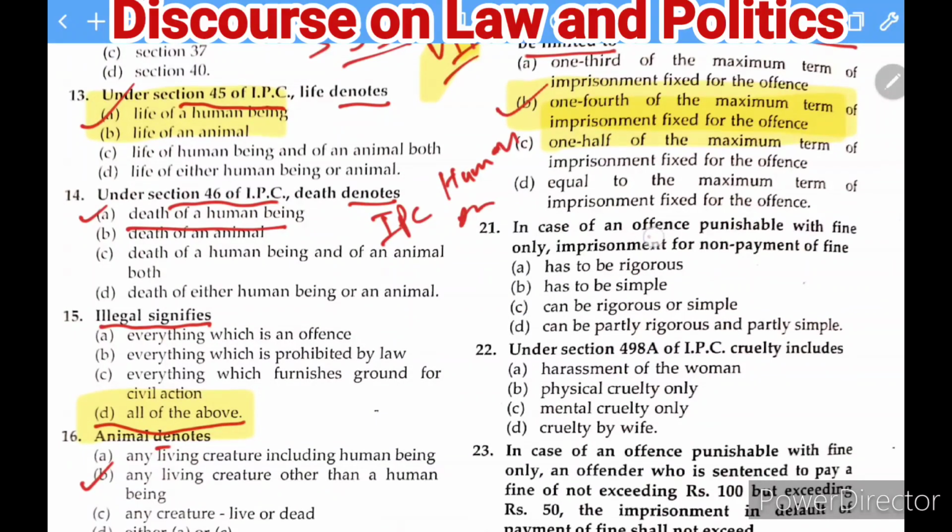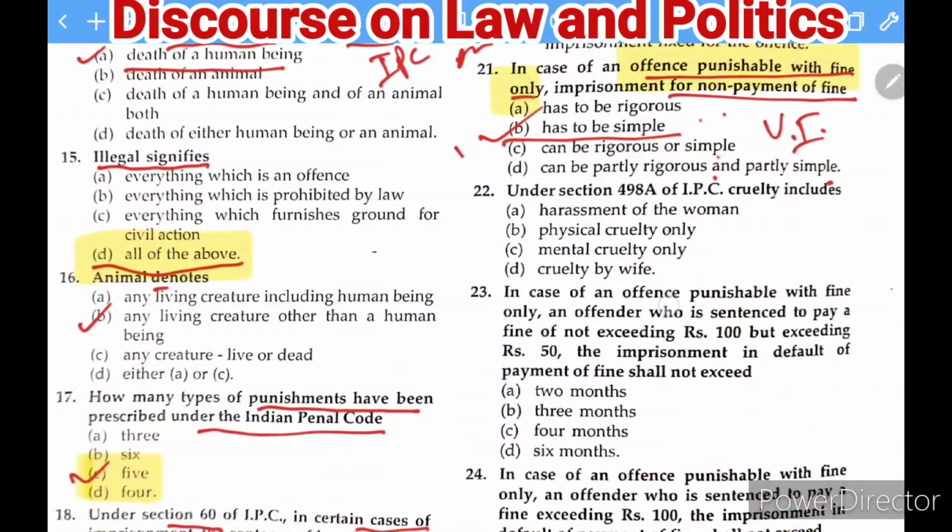Okay, in case of an offence punishable with fine only, imprisonment for non-payment of fine. This is also a very important question. I am writing VI, very important. The imprisonment for non-payment of the fine has to be rigorous, has to be simple, can be rigorous or simple, or can be partly rigorous and partly simple. Now in this case, the offence is punishable only with the fine, but the offender was not able to pay the fine. Then what kind of imprisonment will there be? In that case it is to be the simple one. So B is the correct answer.